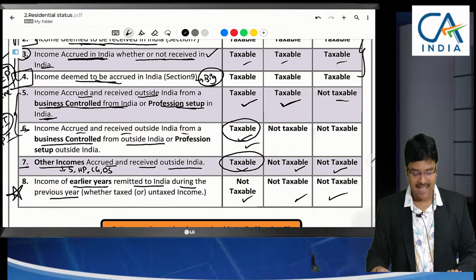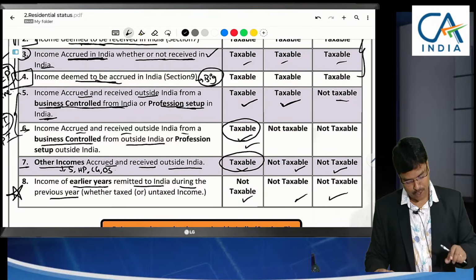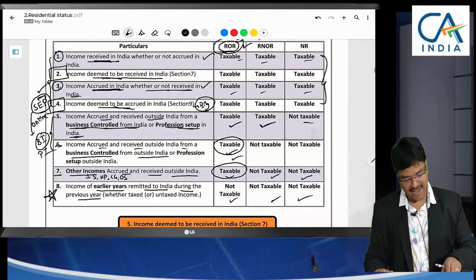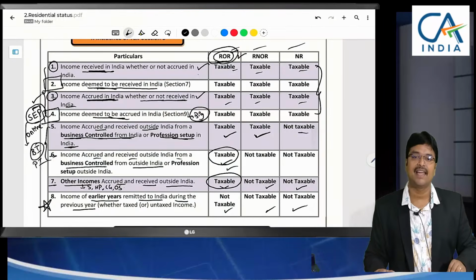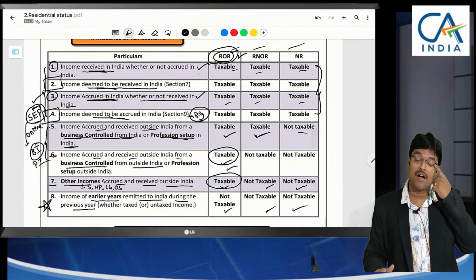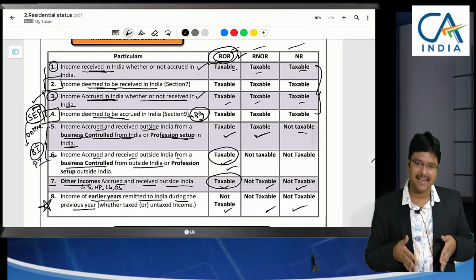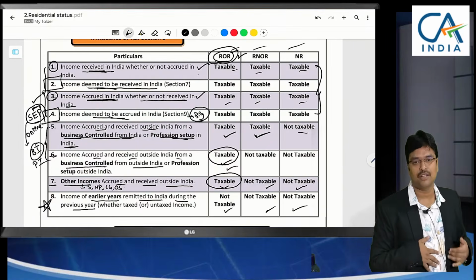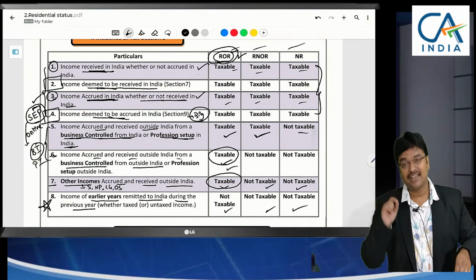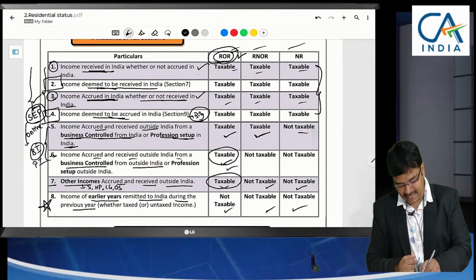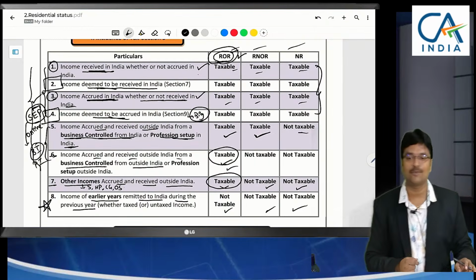That is what the clarification given. Hope the concept is very clear, sir. Total how many categories have I divided? 8 categories. The 8th category is income of earlier years or even the current year also, sir. If it is brought to India during the current year, when it is current year income, we will categorize under these 7 points and decide taxable or not.